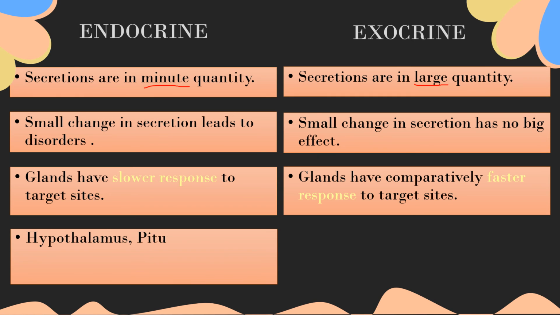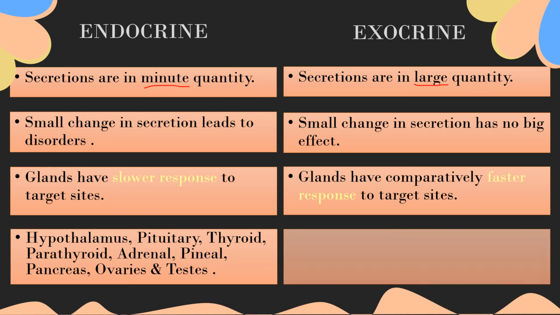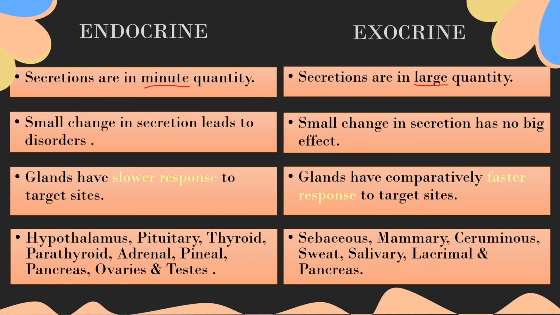Examples of endocrine glands are hypothalamus, pituitary, thyroid, parathyroid, adrenal, pineal, pancreas, ovaries, and testes. And for exocrine, examples are sebaceous gland, mammary gland, ceruminous gland, sweat gland, salivary gland, lacrimal gland, and pancreas. Here, the pancreas is involved in both endocrine and exocrine because it does both functions.